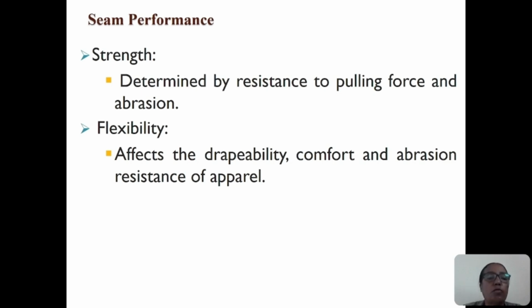Based on seam performance, especially in strings, maybe the garment is working close. First, check the seam performance. Is it strong or not? Because there are more forces in the working area, it is determined by resistance to pulling force and abrasion. Flexibility, maybe the fabric drapability, comfort, and abrasion resistance should be checked about this seam performance.